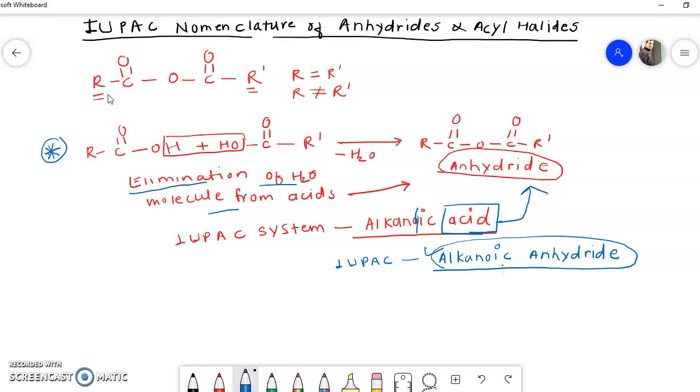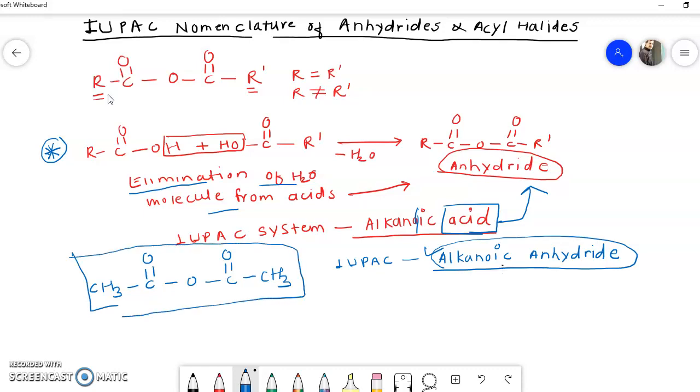So I will take one simple example: CH3-C=O-O-C=O-CH3. Now tell me, from which acid will this anhydride be prepared?